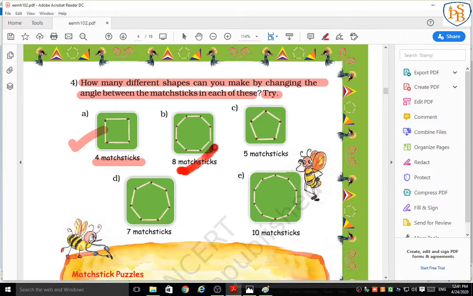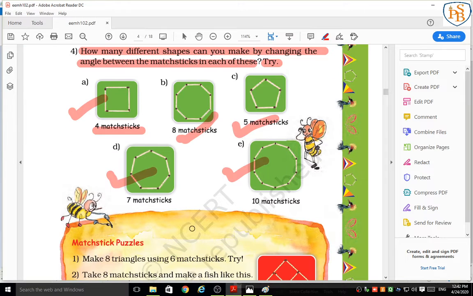Then by using 8 matchsticks, you can make an octagon. Again, by using 5 matchsticks, you can make a pentagon. Like this, by using 6 matchsticks, you can make a hexagon. By using 7 matchsticks, 10 matchsticks. Correct? So how many different shapes can you make? Yes, here you just change the angle and by using matchsticks you can make these.